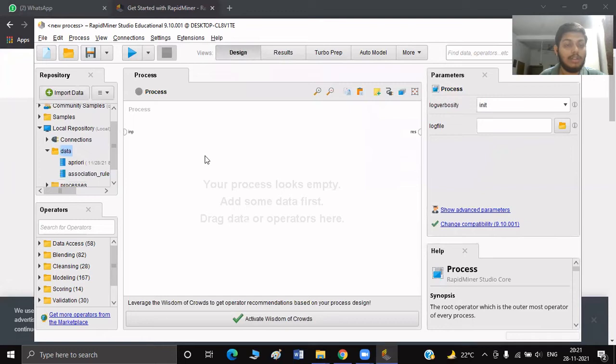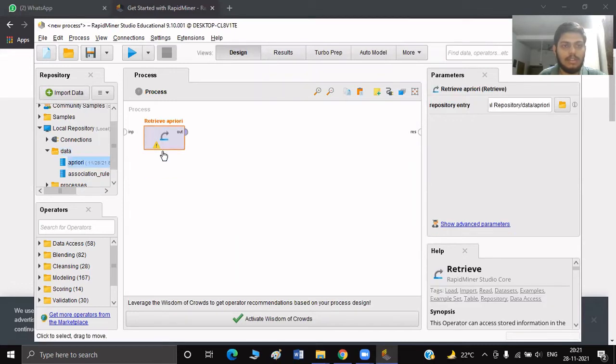And now we are going to one by one import the different components that we need for this simulation. First, I'm going to import the CSV file. Now, a priori algorithm only works on data sets with values in the range of true or false. So just binary. But our current data set, although it is binary, RapidMiner doesn't know that it is binary. RapidMiner will take the values as integers. So we first need to transform the integers into binomial values.